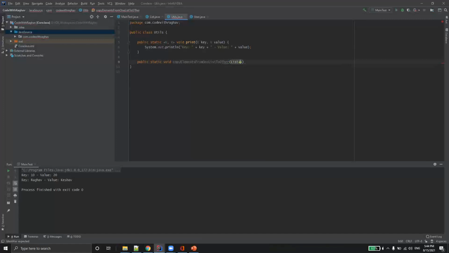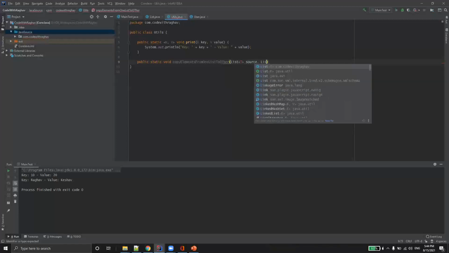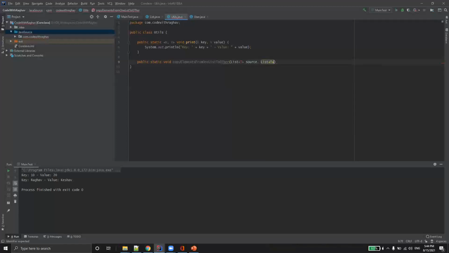So list of type T source comma list of type T destination. What I'm supposed to do for such cases is, before void, I have to make this method generic by putting T in angle brackets like this. Now there is no compilation error.